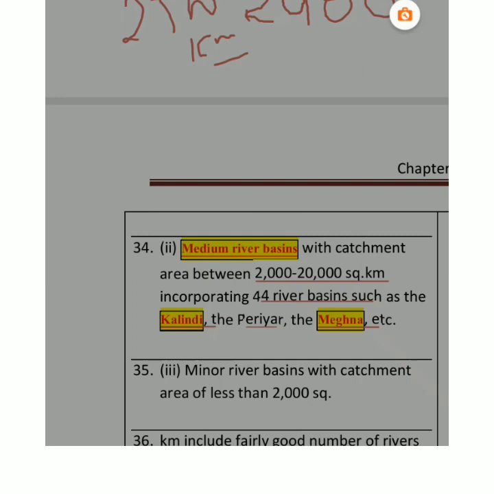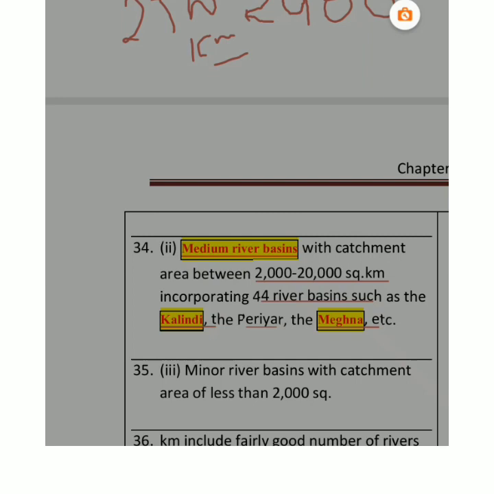The first classification I told you was where the size of the river basin is more than 20,000 square kilometer. Now I'm talking about some medium river basins where the size lies between 2,000 to 20,000 square kilometer. So how many river systems do we have for this? You find that we have 44 river basins which come under this category.